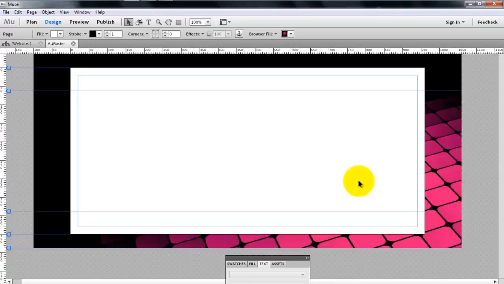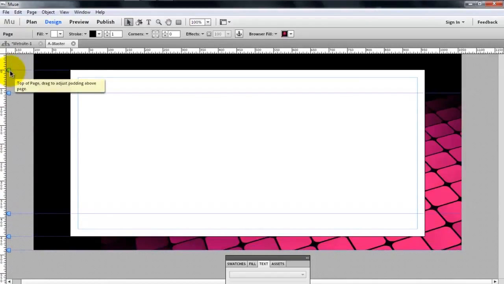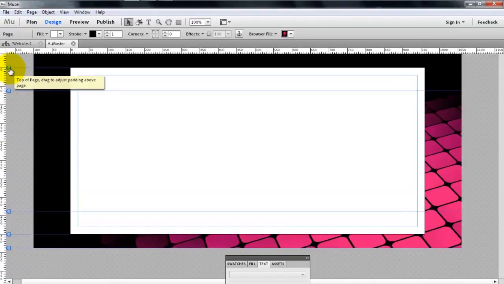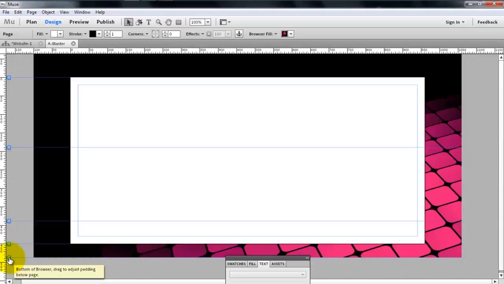So let's wait a minute. Okay, so now I'm going to explain what these weird lines are. This line means the top of the page, so drag to adjust the padding above the page. I'm going to make it a bit bigger actually, like there. This one is the bottom of the header, so we can choose however big we want it. This one is the top of the footer, bottom of the footer, and the end of the page. End of the browser, sorry.